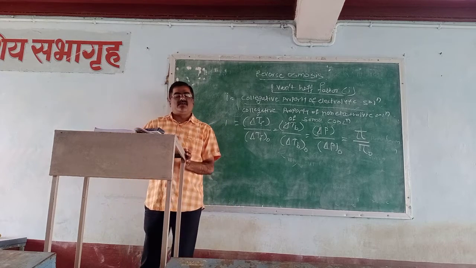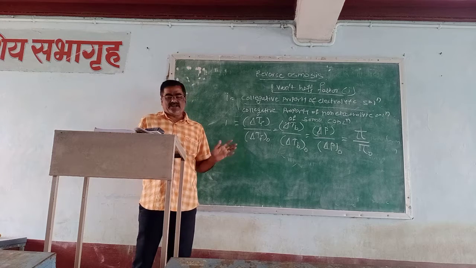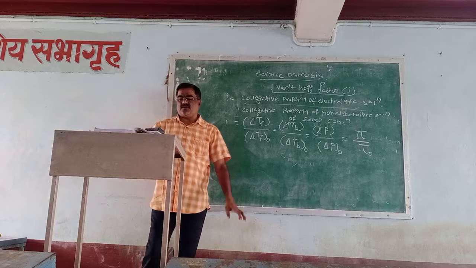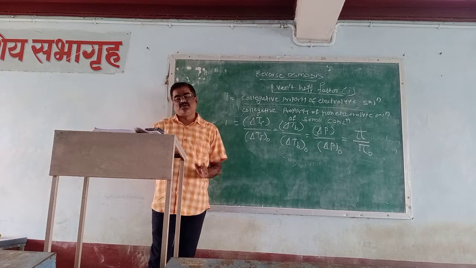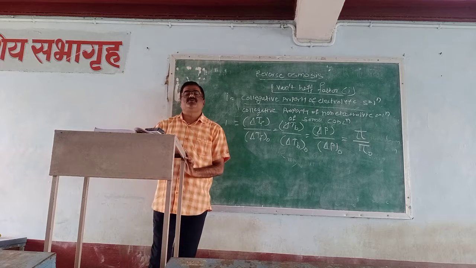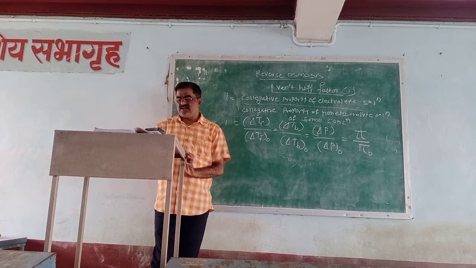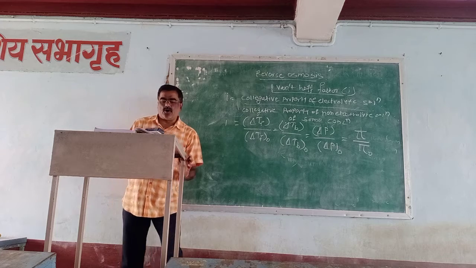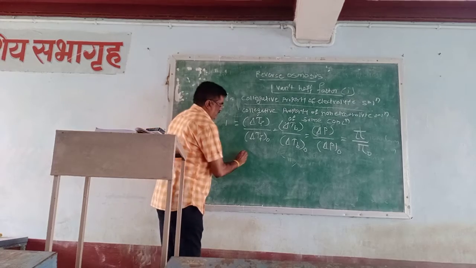It is nothing but the ratio of the actual moles of the particles in the solution after the dissociation to the moles of formula units dissolved in the solution, as well as the formula mass of the substance divided by the observed molar mass of the substance.